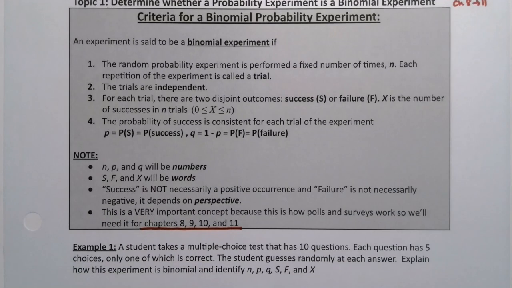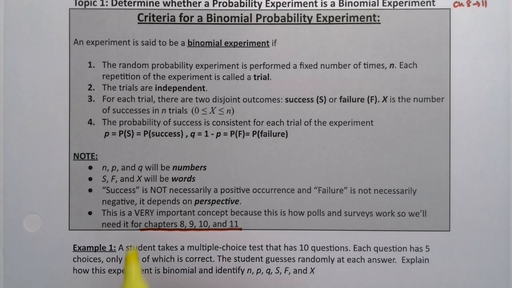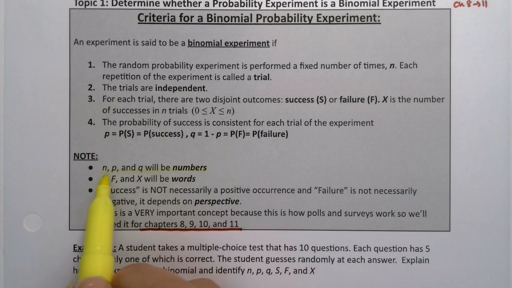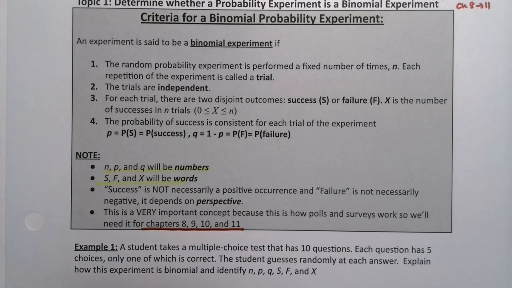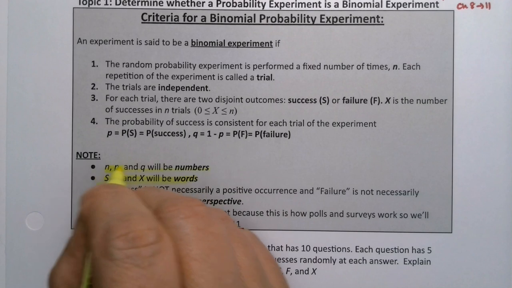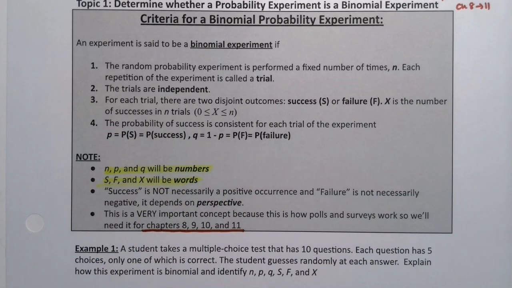Now, a couple things to note. N, P, and Q are numbers. S, F, and X are words. And success is not a good thing or a bad thing. We, of course, in English usually use success to mean good things, but that is not the case here. When Bernoulli was first inventing these ideas, he was not necessarily thinking of it as good or bad. It just is what you're looking for. So just keep that in mind.